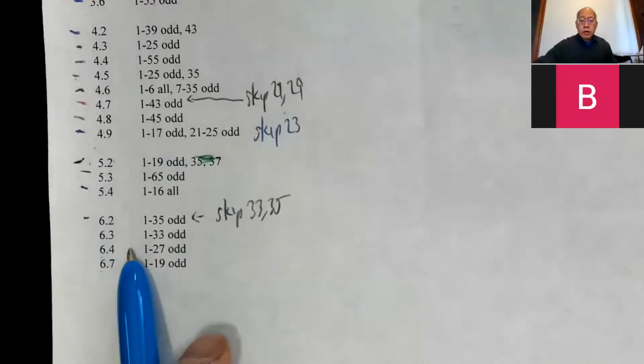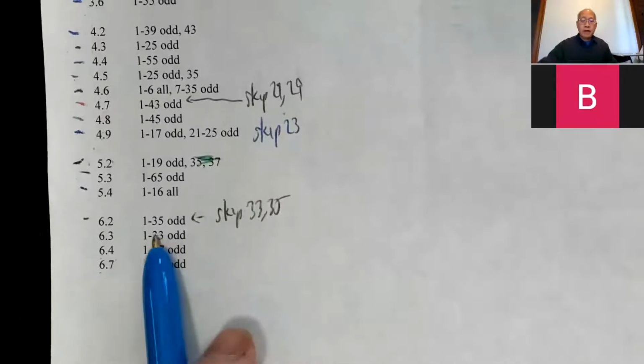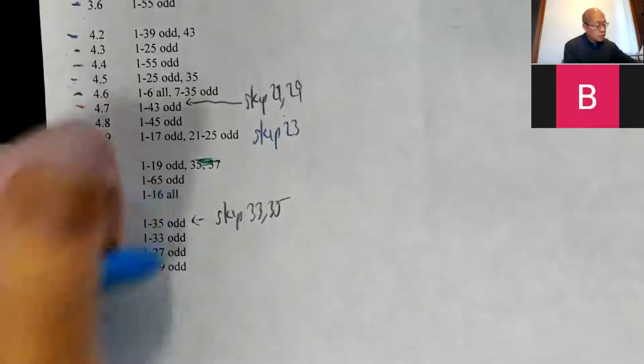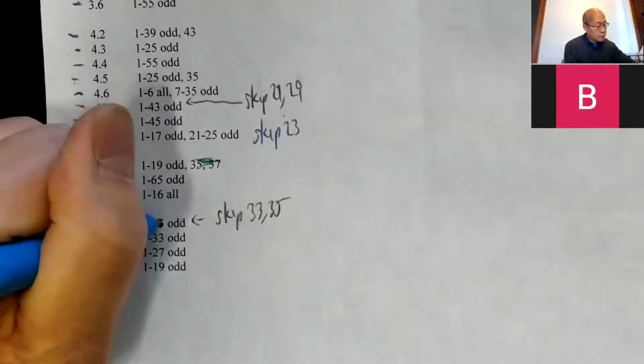Okay, I'm changing the homework a little bit for 6.2. Skip the last two problems, so skip problem 33 and 35. So I guess that should mean we only go up to 31, I should put here.